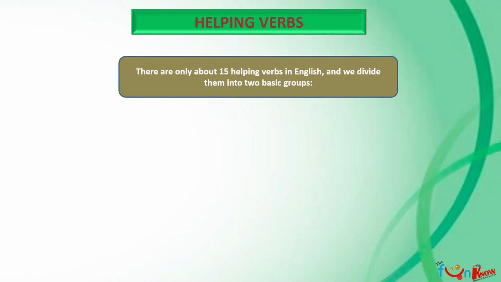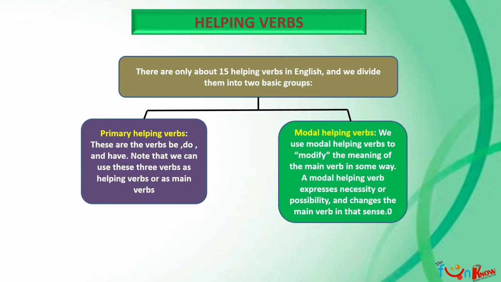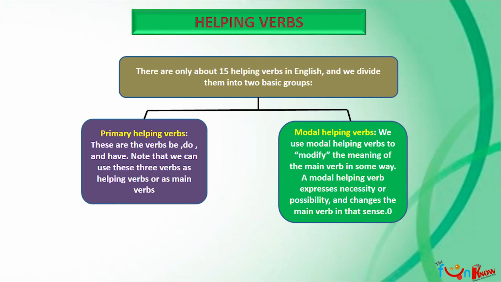There are only about 15 helping verbs in English, and once we look at them, we understand they fall under two basic groups. One is your primary helping verbs, the other is your modal helping verbs. The primary is be, so any form of be: is, are, were, am. Anything that should fall under the primary. Do and have. Note that we can use these three verbs as helping verbs or as main verbs.